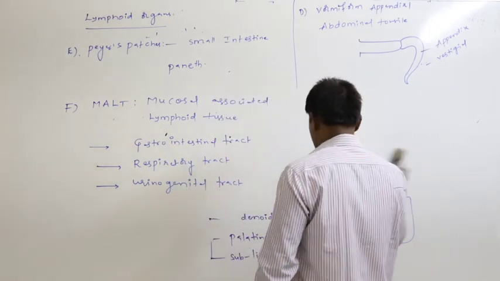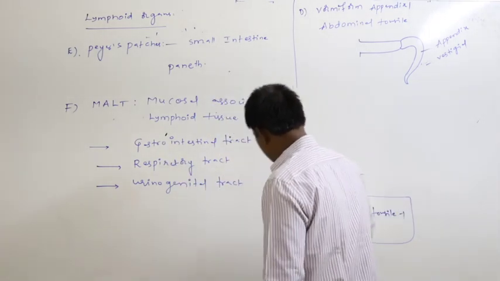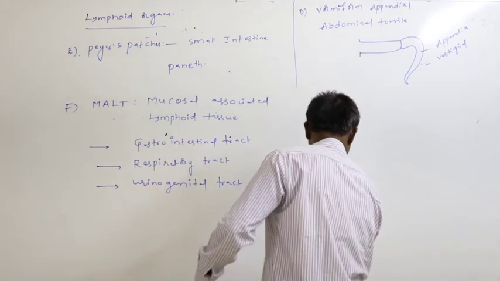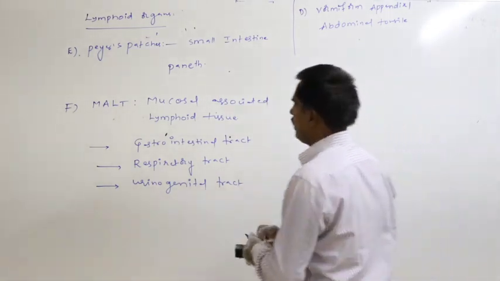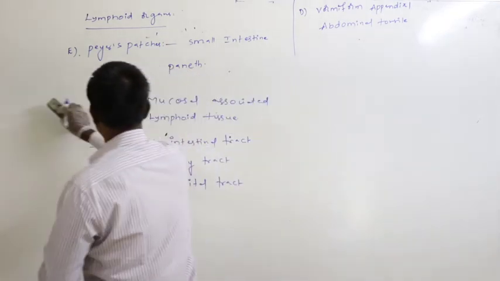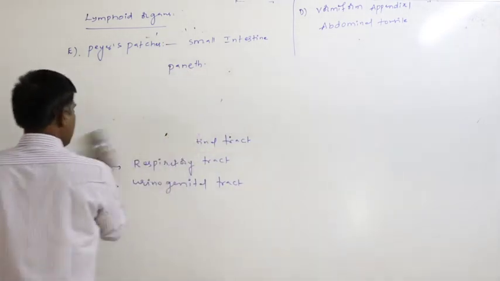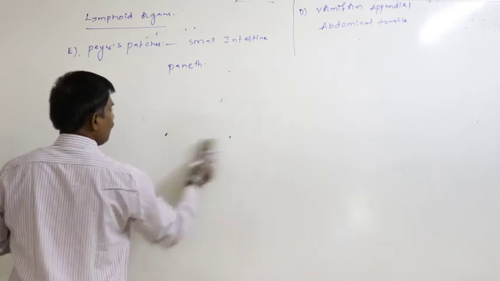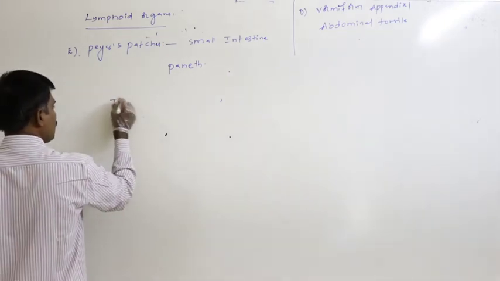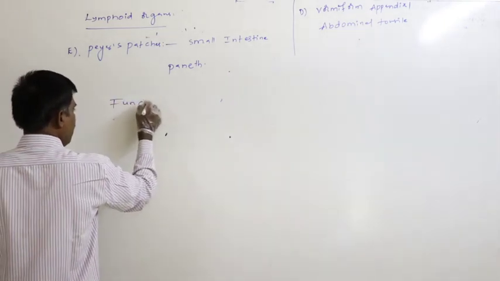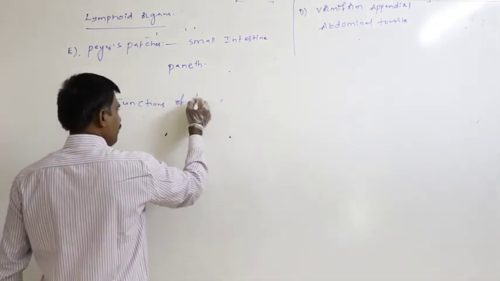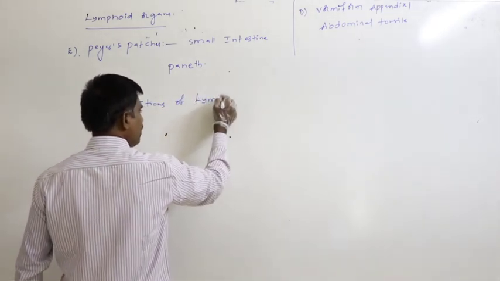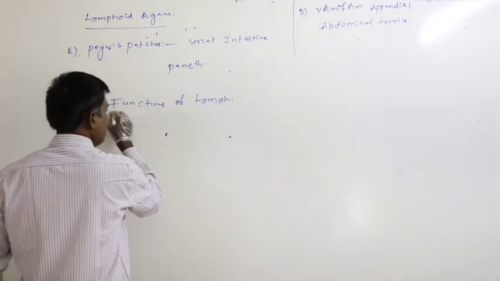Finally, what are the functions of lymph? What are the functions which are performed by the lymph is the next topic.